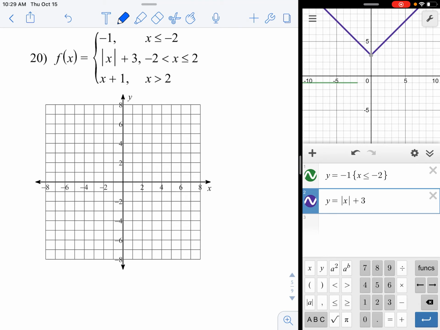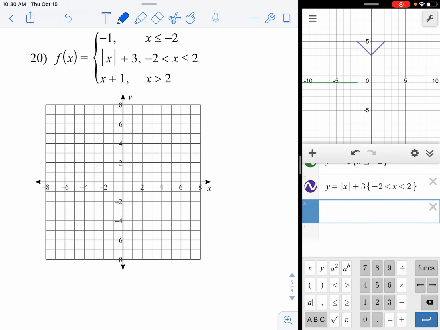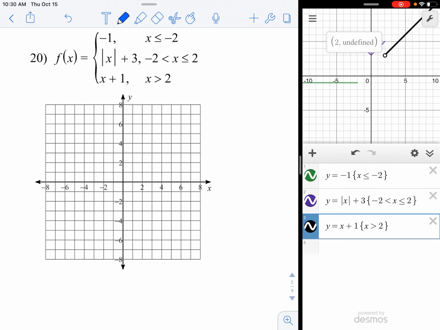I need to type in the domain, so get my brace on the screen. -2 less than x less than or equal to +2. And now we see just a portion of a V shape. And what is that? A circle there, a dot there. Again, no equal sign, equal sign. And then the third piece is a linear function, y equals mx plus b. Y equals 1x plus 1. Get the brace in there, and my domain is x greater than 2. And this one is a slanted line with a circle.